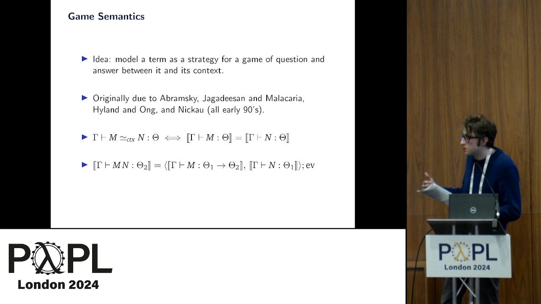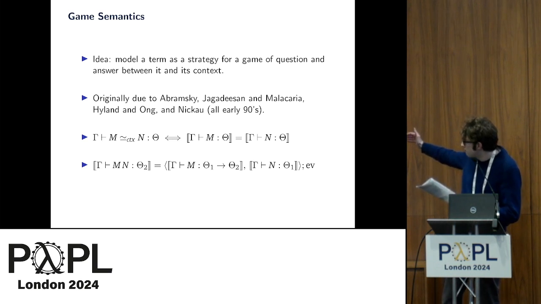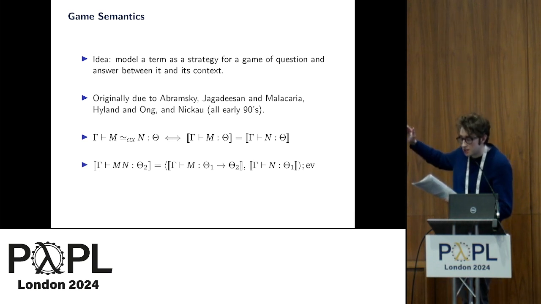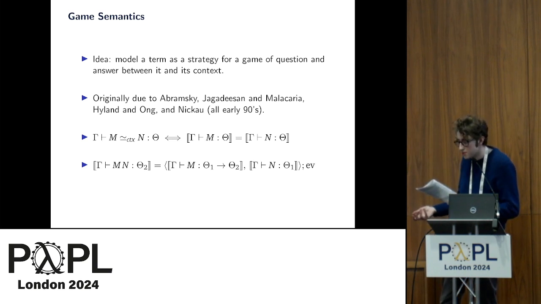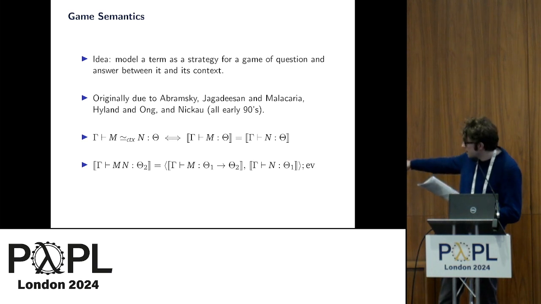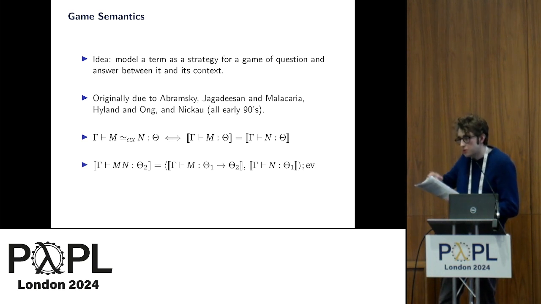The key result that we're interested in is one of full abstraction. That is that equality in the model coincides exactly with contextual equivalence. And these results are one of the key features of game semantic models. One thing I'd like to highlight is that a lot of models are focused on composition and compositional approaches and employing categorical presentations. And the models we use are not so compositional.